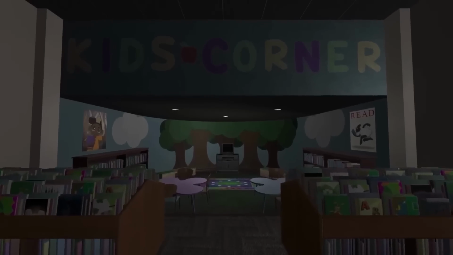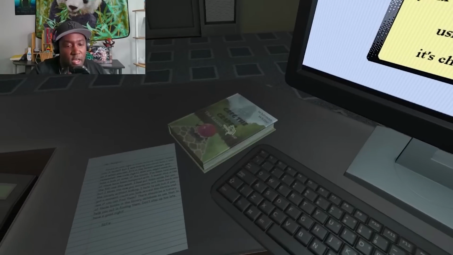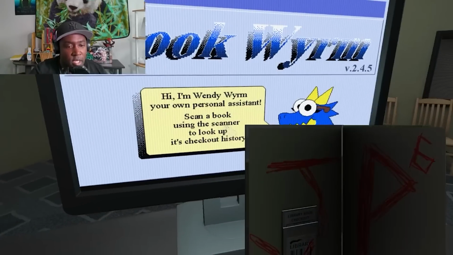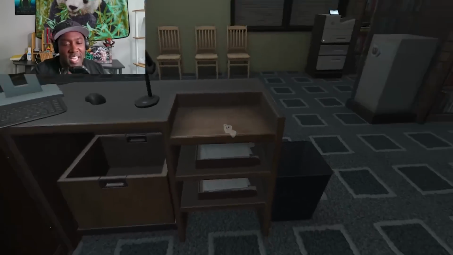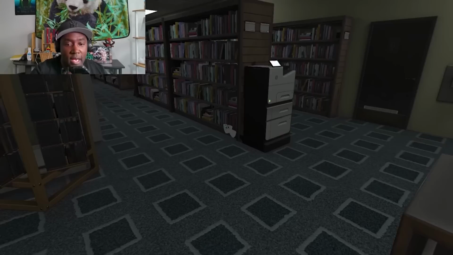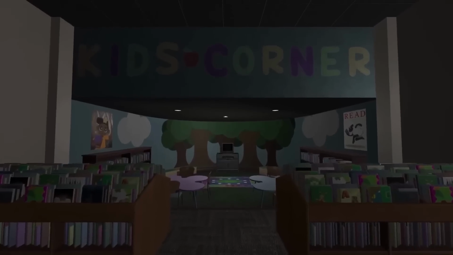Now, the demo starts with you being in a library, and you are a woman named Margaret, which is a completely new person in the series. So as of now, I don't know how she actually ties into the main story. Now, it seems like Margaret is a night librarian at a library that used to play Amanda the Adventurer tapes for children in this area called the Kids Corner.